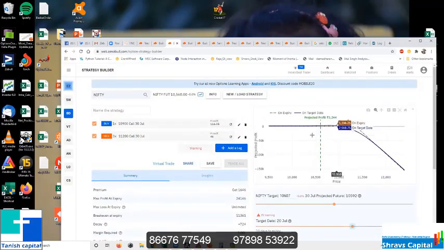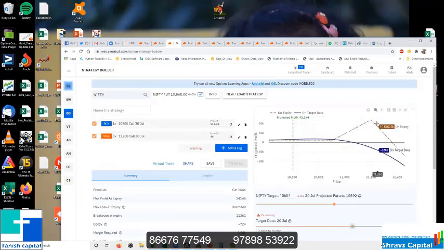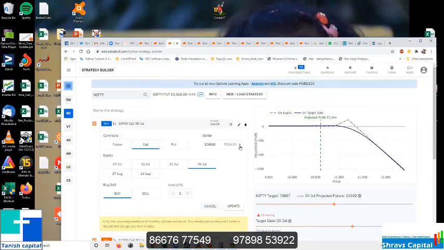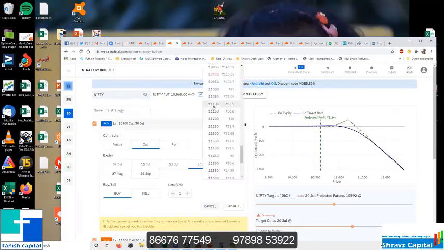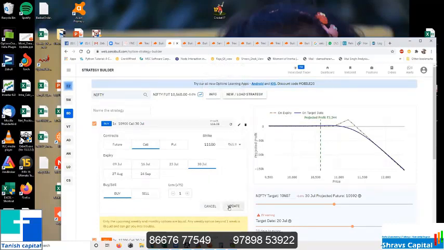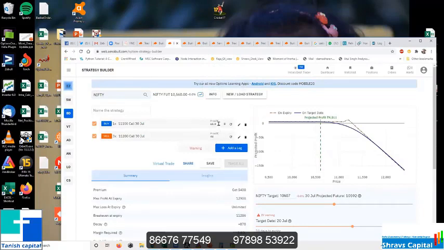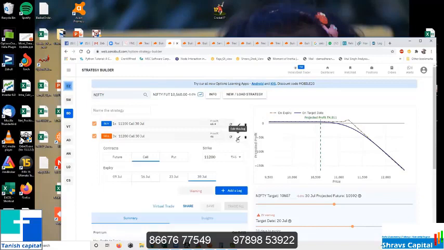So you don't need to worry about much upside, or if you want to still go further away, buy the 11,100 call. Then 69 rupees is your buying price.